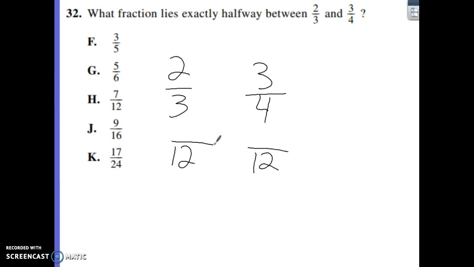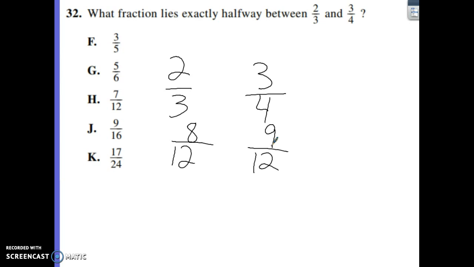The way you convert that, and make that your denominator rather, what times 3 gave me 12? Well, 3 times 4 gave me 12, so I'm going to go up top. 2 times 4 is going to give me 8. Then I have what times 4 gave me 12? That was 4 times 3, so 3 times 3 is 9. So I've got 8/12 and 9/12. The problem is, with this one, there's still only one apart. That doesn't get it for me.